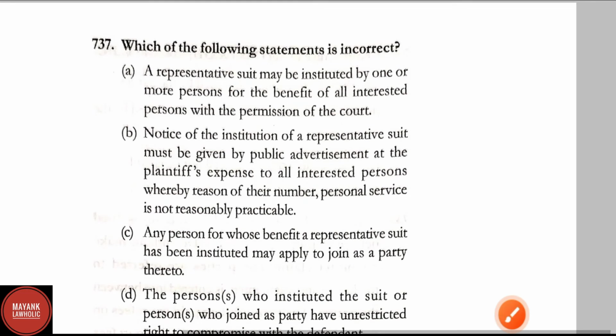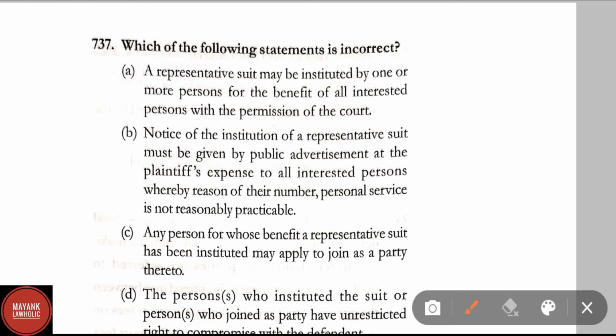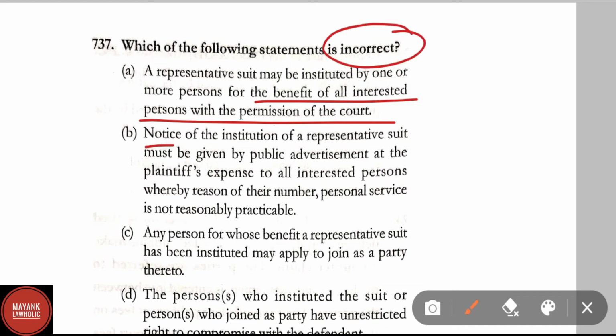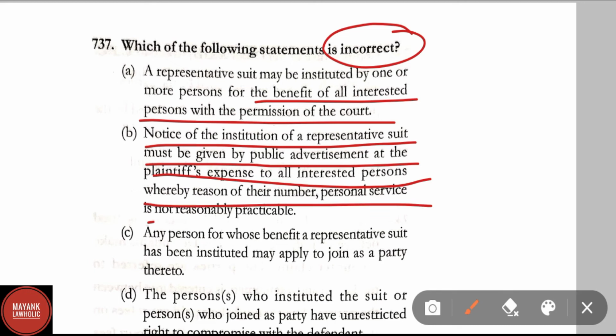Question number 737. Which of the following statements is incorrect? Options are: A, a representative suit may be instituted by one or more persons for the benefit of all interested persons with the permission of the court. Option B, notice of the institution of a representative suit must be given by public advertisement at the plaintiff's expense to all interested persons where by reason of their number personal service is not reasonably practicable.